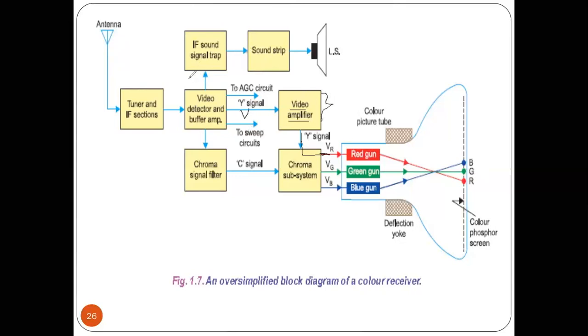The remaining signal, which is nothing but the sound signal, goes towards the sound section. In that sound section, the first part is the IF sound signal trap, where we collect the sound signal, and after that the collected sound signal is amplified by the sound stage. In that stage, we amplify the signal and send it towards the loudspeaker. And through that loudspeaker, we are able to hear the sound.